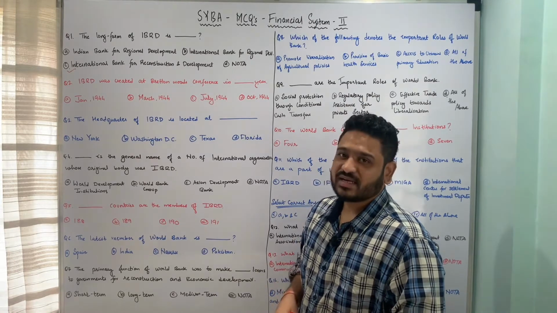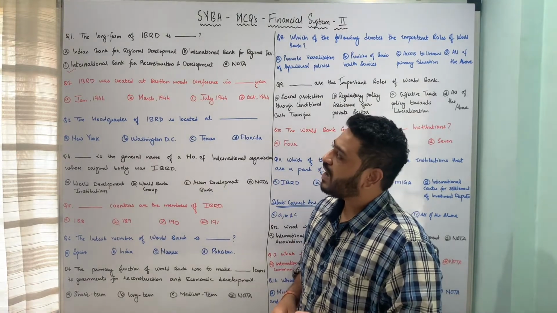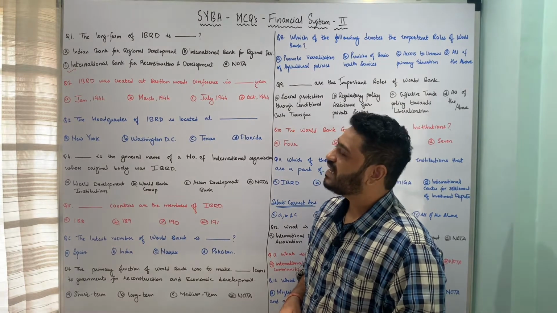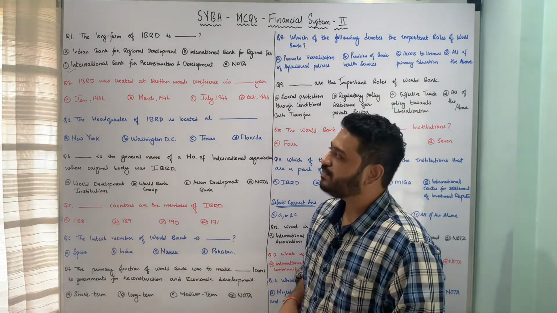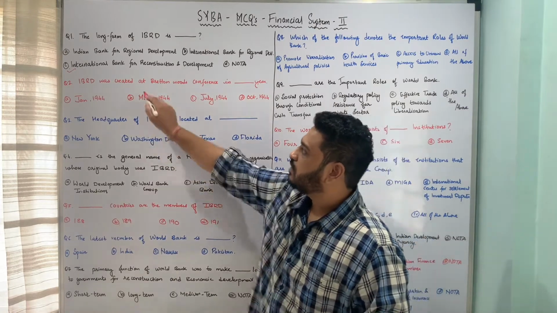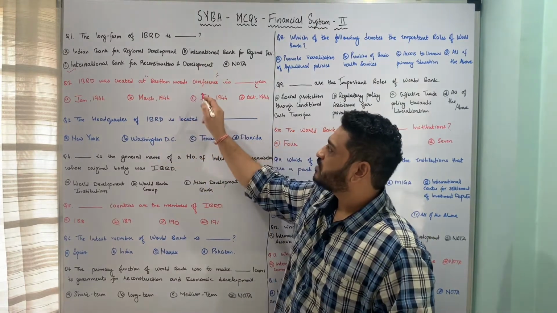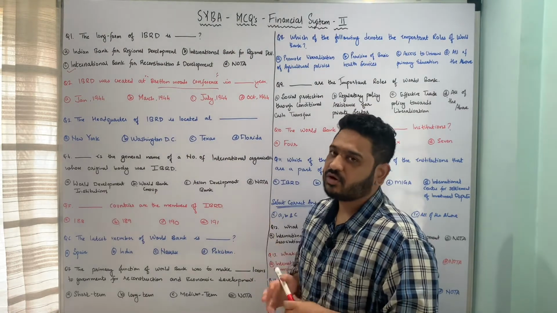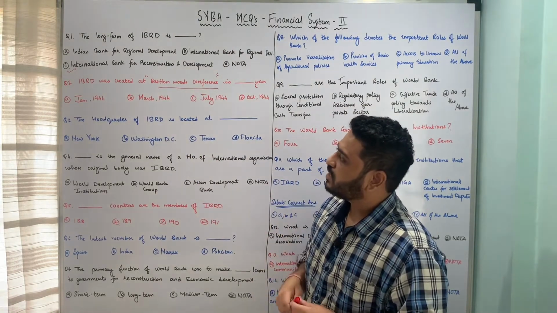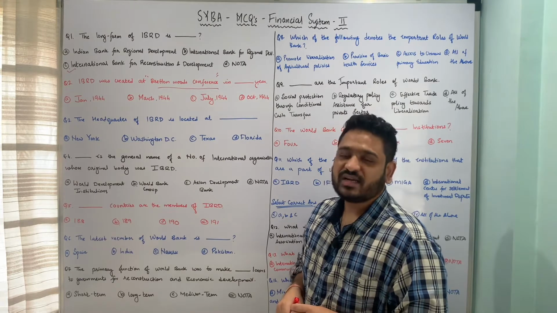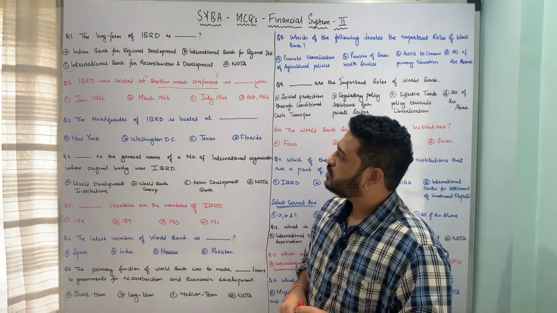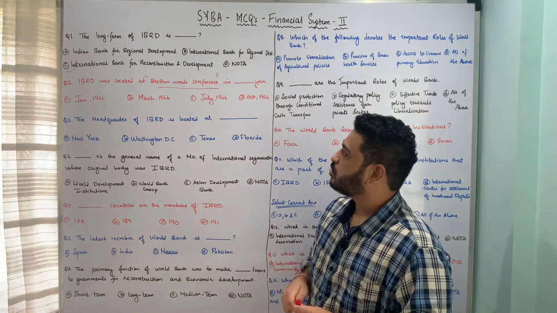Let us move to the second question. The second question is, IBRD was created at Bretton Woods Conference in dash year. In which year was IBRD created at the Bretton Woods Conference? Even the International Monetary Fund was conceived at the Bretton Woods Conference. So let us look at the underlying options. The first is January 1944, second is March 1944, third is July 1944, and last is October 1944.